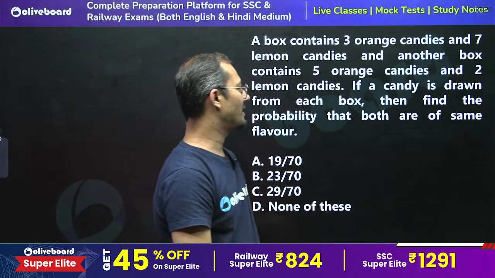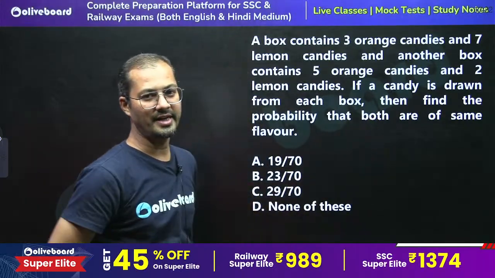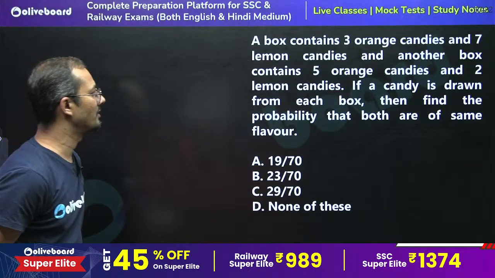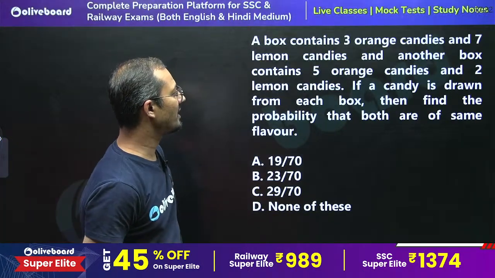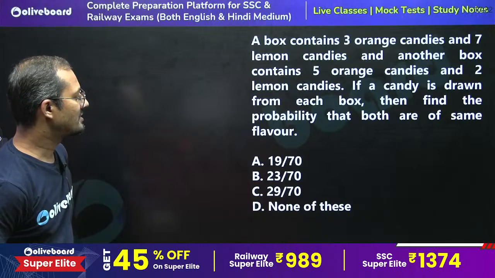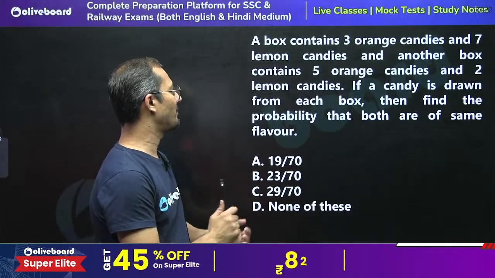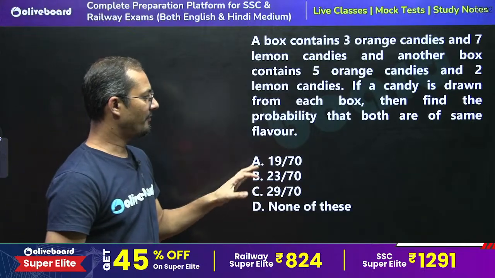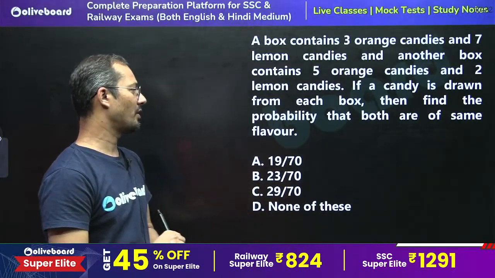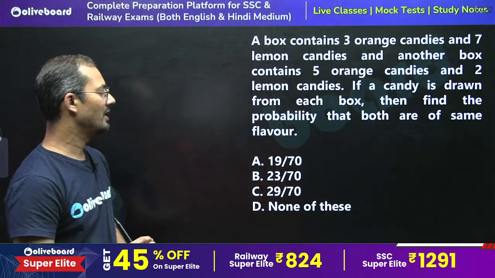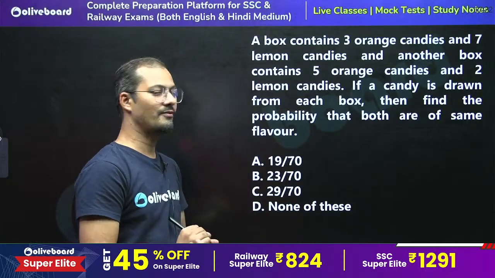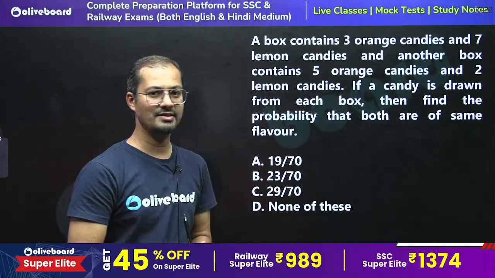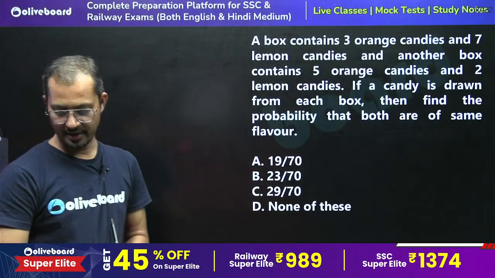Tell me what is the right answer for this question. Very good question. Try this question, one of the best questions. A box contains 3 orange candies and 7 lemon candies, and another box contains 5 orange candies and 2 lemon candies. If a candy is drawn from each box, then find the probability that both are of same flavor. See, both are of same flavor. Tell me, what is the answer for this?